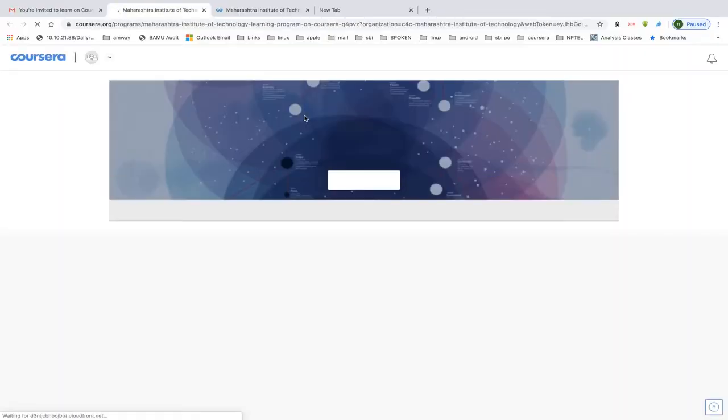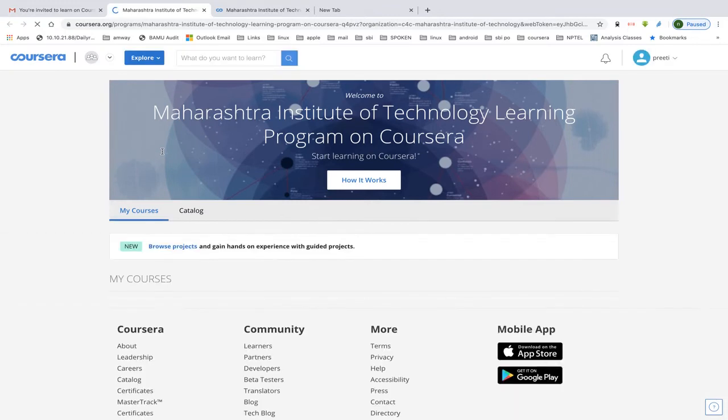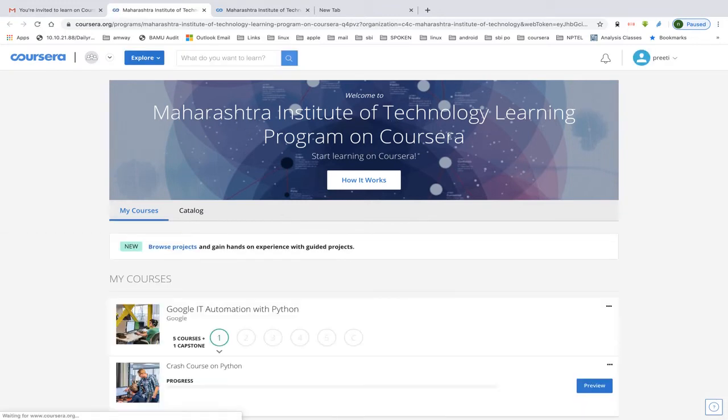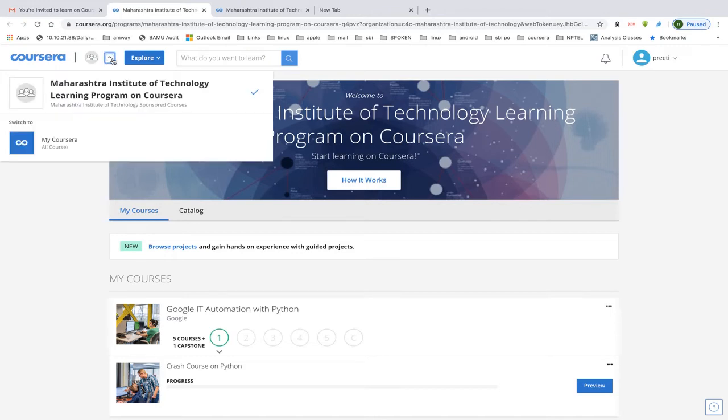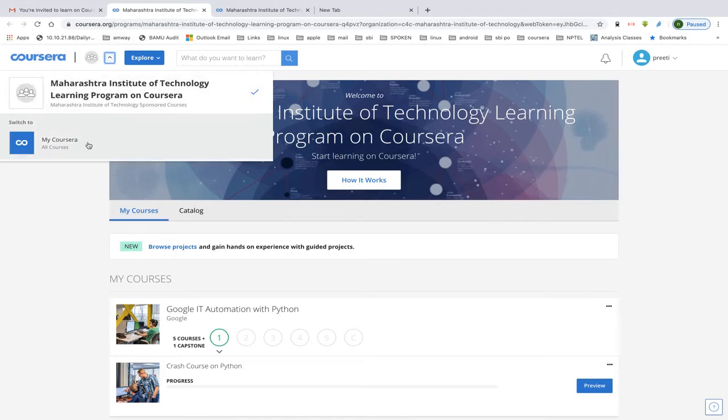So it will take you to the Coursera account. So this is my account. And if you have not already logged in, just log into that account. So it will show you this page. Now, in order to see your previous progress, what you have to do over here, when you click, it will show you both the programs. My Coursera will show you our previous enrolled programs and our previous certifications, and Maharashtra Institute of Technology Learning Program on Coursera is our current program. So in order to access your previous material, just click on this.